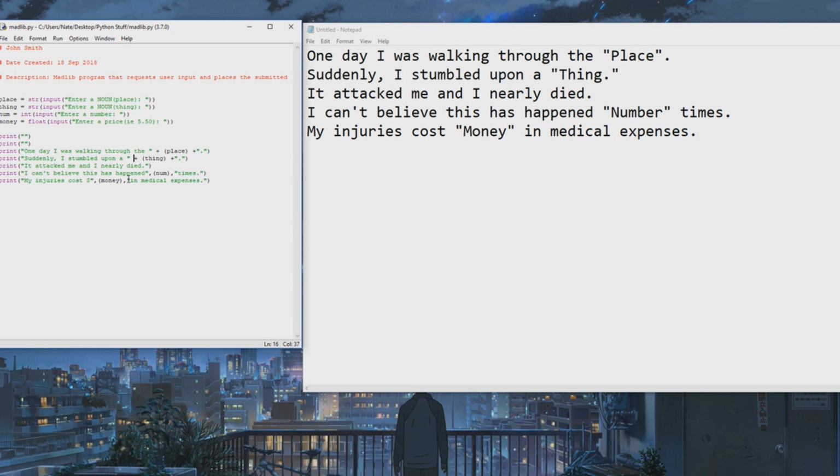But let me show you the other way I was going to do it. I want to still use my way, so the addition sign with a space after these. Then I'm just going to convert the output variable, instead of when it's input, back to a string. So all I have to do is call this a string, like that.